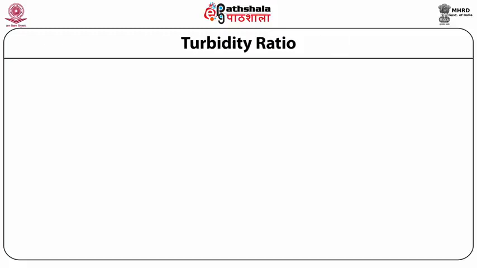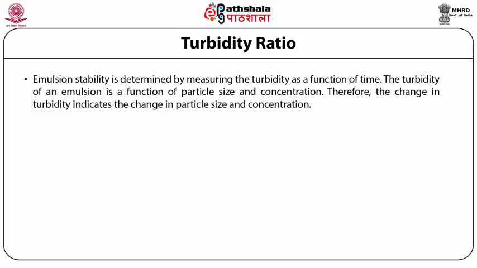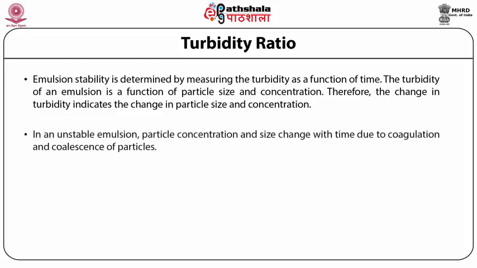Turbidity ratio. Emulsion stability is determined by measuring the turbidity as a function of time. The turbidity of an emulsion is a function of particle size and concentration. Therefore, the change in turbidity indicates the change in particle size and concentration. In an unstable emulsion, particle concentration and size change with time due to coagulation and coalescence of particles.